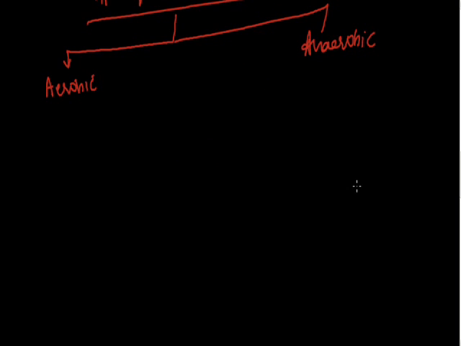Now, if I talk about aerobic respiration in detail, in the process of aerobic respiration, oxidation of food takes place in the presence of oxygen.